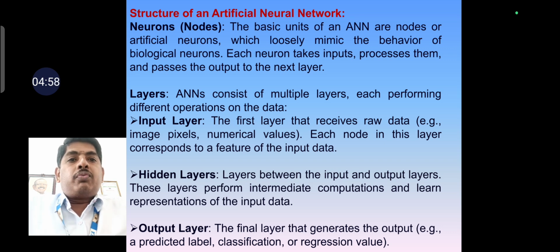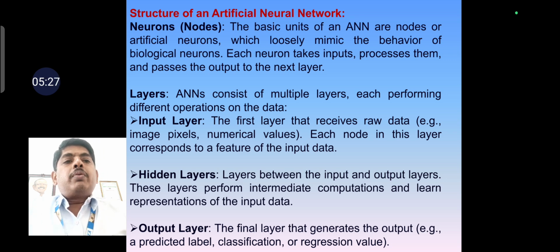The second one is layers. An artificial neural network consists of multiple layers. The first layer we call the input layer. It is the first layer that receives the raw data, for example image pixels and numerical values. These are the input data. Each node in this layer corresponds to a feature of the input data. This is the role of the input layer.